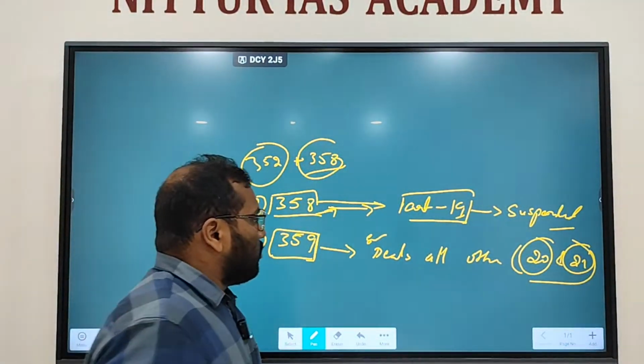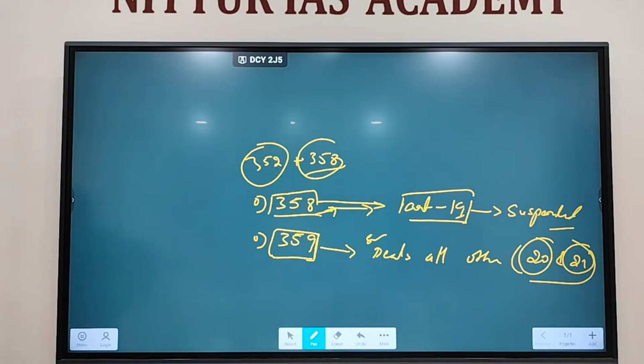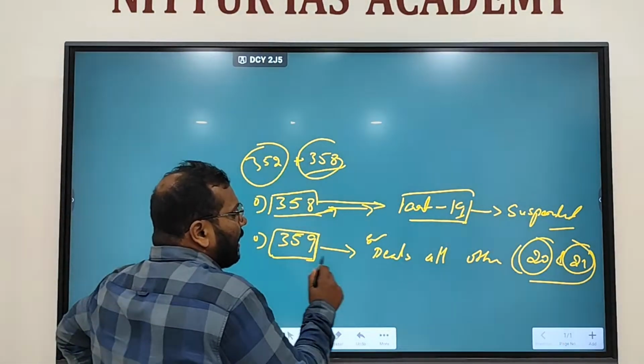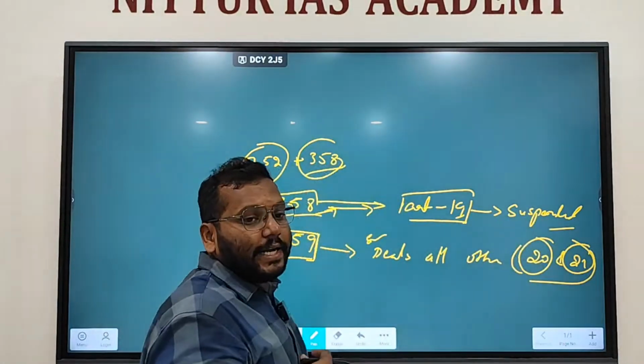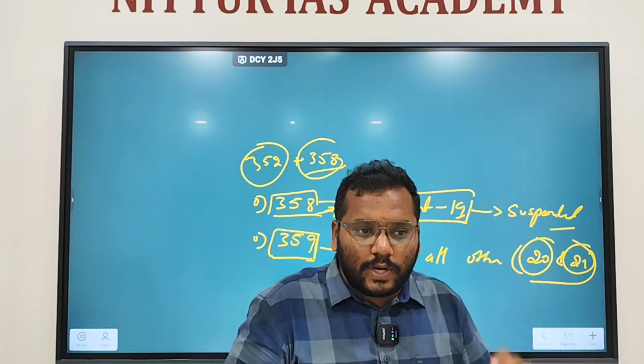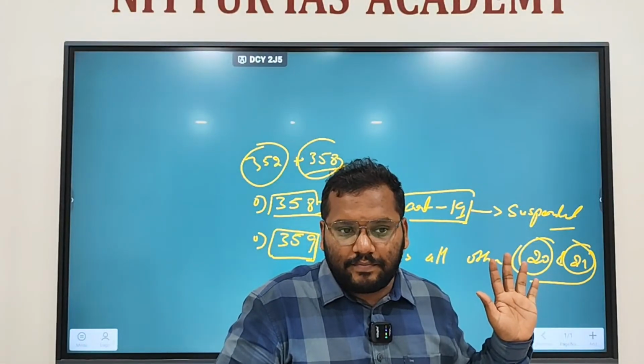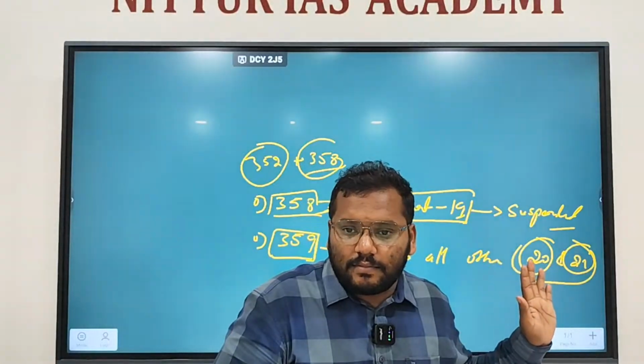So Article 20 is right against conviction for offences: no double jeopardy, no ex post facto law, no self-incrimination. Article 21 is the right to life and personal liberty. So what Article 359 says is it relates to suspension of the fundamental rights, but it is not applicable to 20 and 21. Even if there is a national emergency in our country, 20 and 21 can never be suspended. It is a universal right.